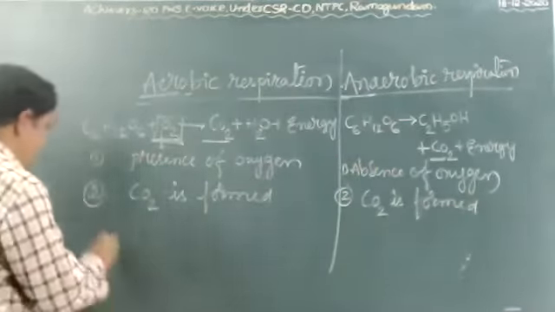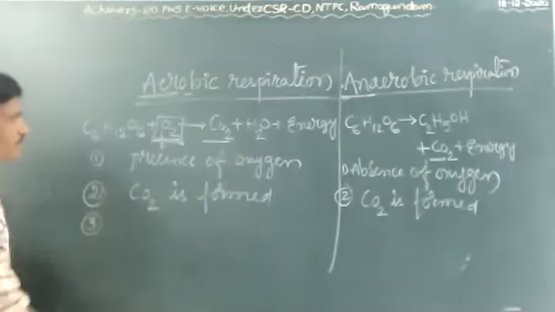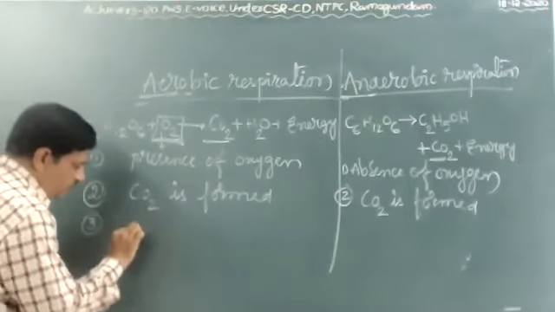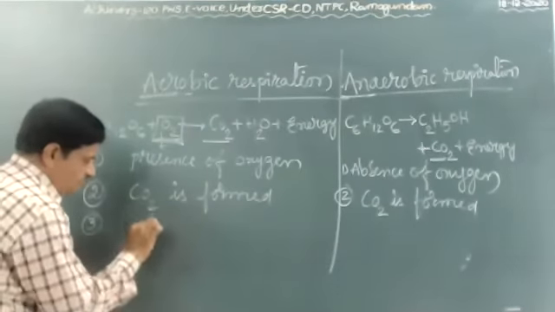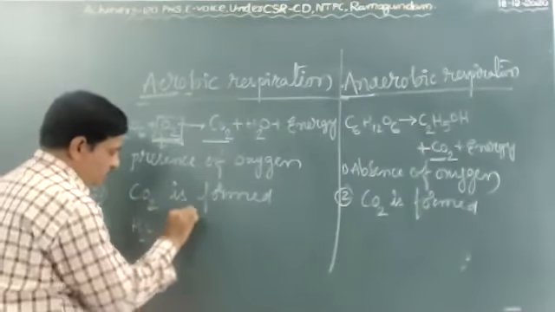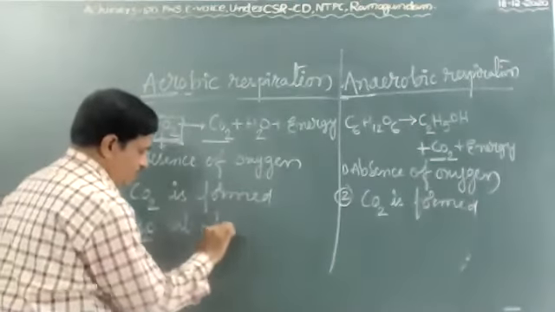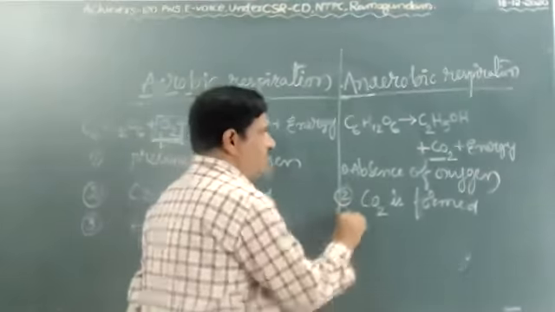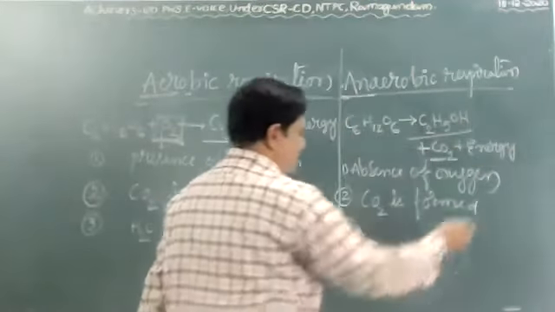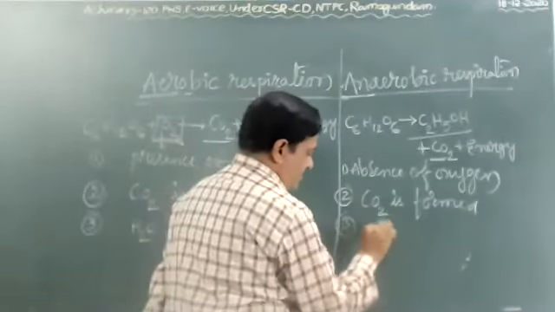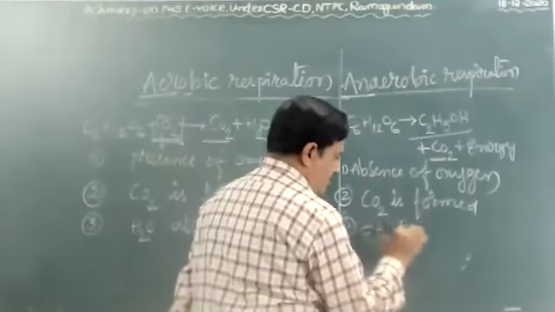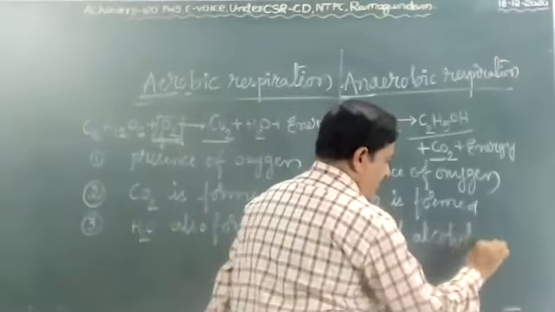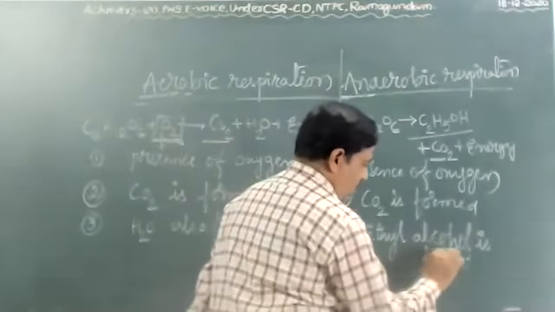Third one: water is also produced in aerobic respiration. Here what happened? Water is not there, but ethyl alcohol is formed or produced.